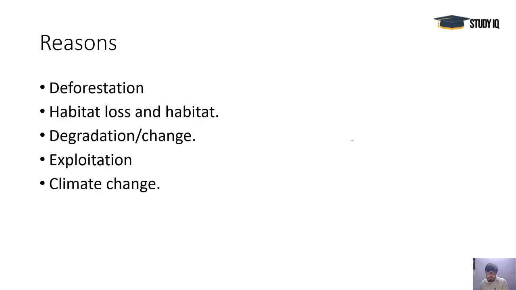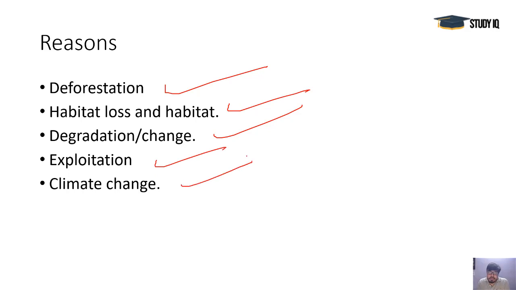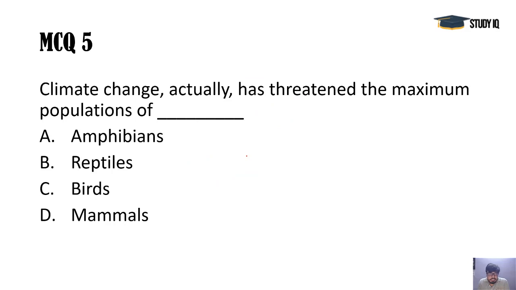One more question related to that, because these are the main factors contributing to the menace of extinction of species and biodiversity as well. Climate change has actually threatened the maximum populations of which group? Amphibians, reptiles, birds, or mammals?